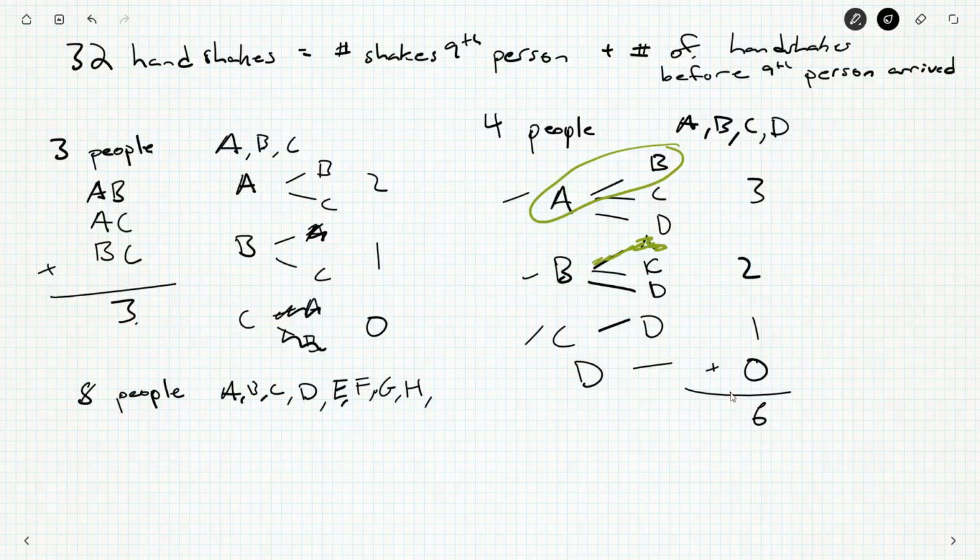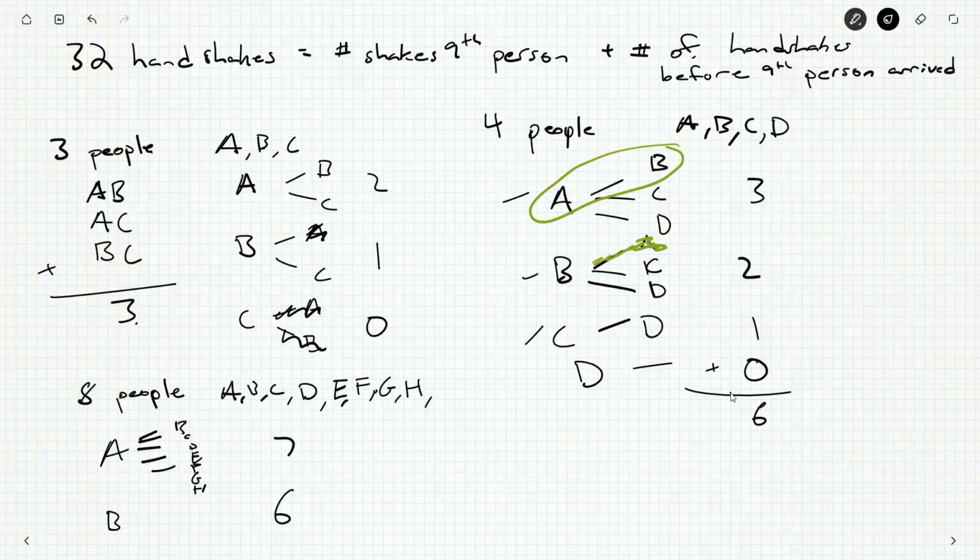A, B, C, D, E. Okay, H is where we want to go. So A, well, how many handshakes can they do? B, C, D, E, F, G, and H, and that's 7 handshakes. Notice that the first guy we choose has the number of handshakes less than the number of people because he can shake hands with everybody except himself. So that's all but 1 people.